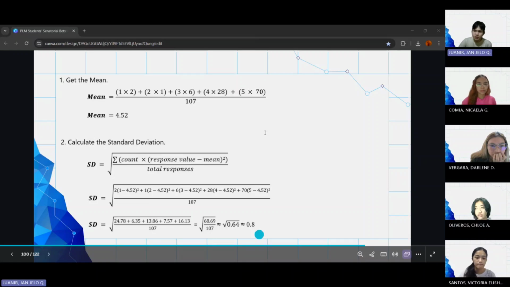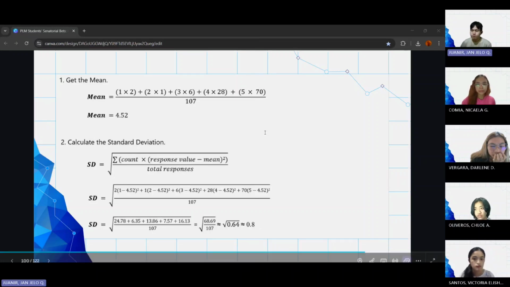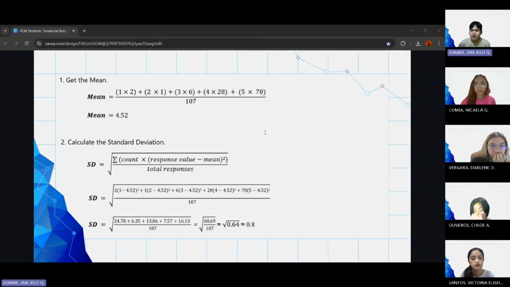So for the standard deviation, we have a mean of 4.52. The variance is 0.64, and the standard deviation is 0.8. To assess this result, we need to divide 0.8 by 4.52 and multiply it by 100%. The resulting coefficient of variation is 17.70%. Since it is below 20%, this indicates a low variability, which signifies that the Haribons are pretty similar with one another who assess the senators based on the use of multiple sources of information to evaluate political candidates.